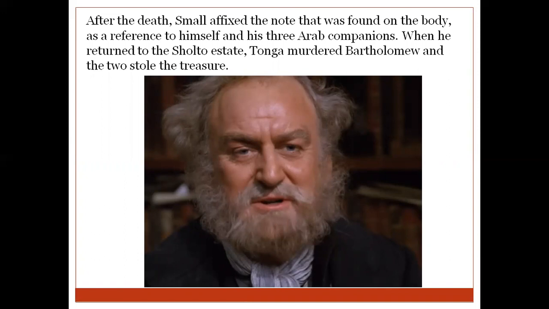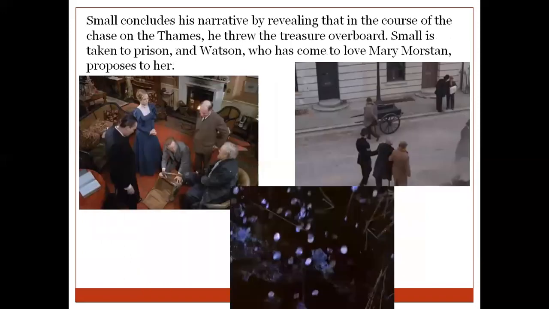So when he returned to the Sholto estate, Tonga murdered Bartholomew and the two stole the treasure, because Sholto had betrayed Small and had taken the treasure for himself. So Small had come there to take this treasure which actually belonged to him. And then Small concludes his narrative by revealing what happened in the course of the chase.